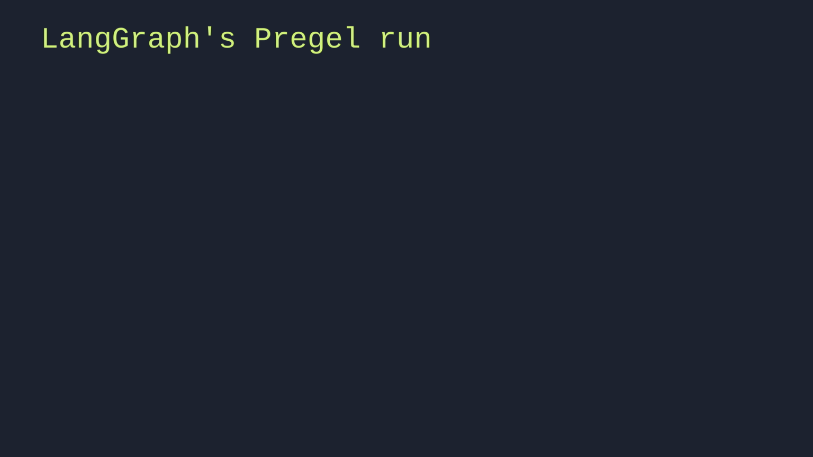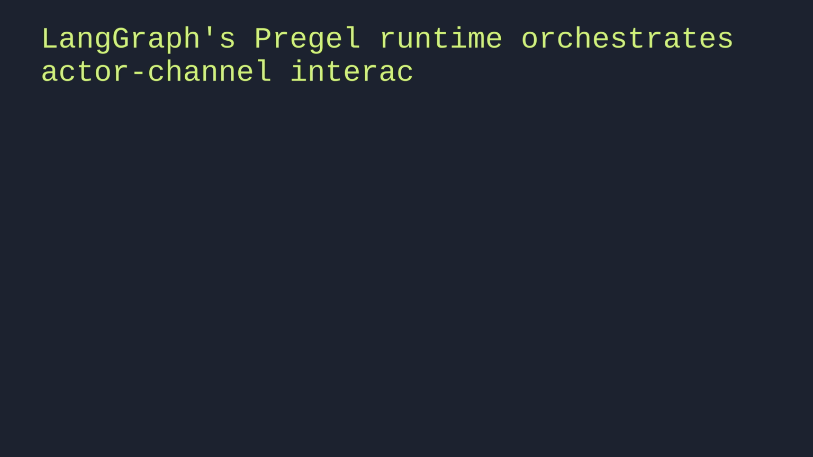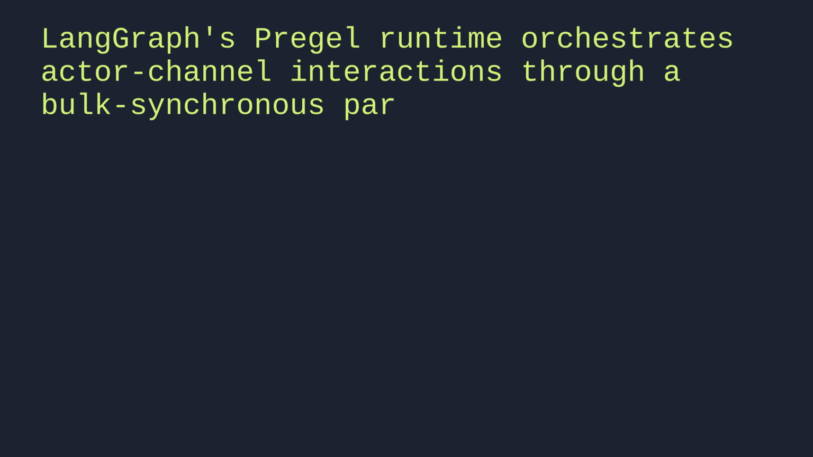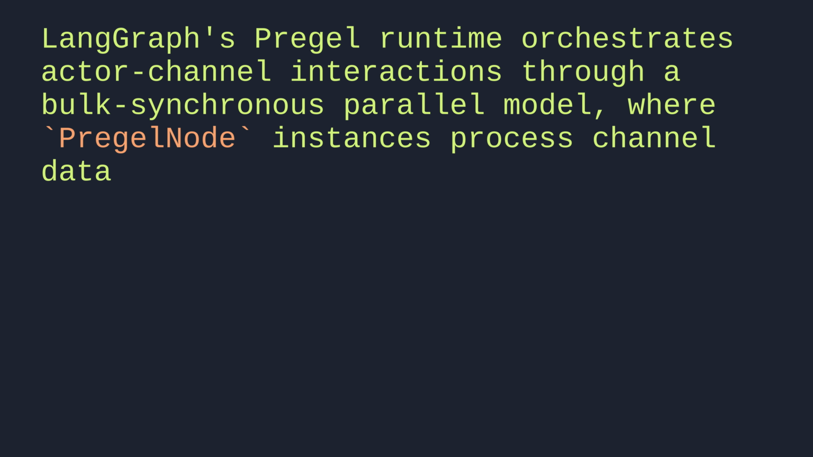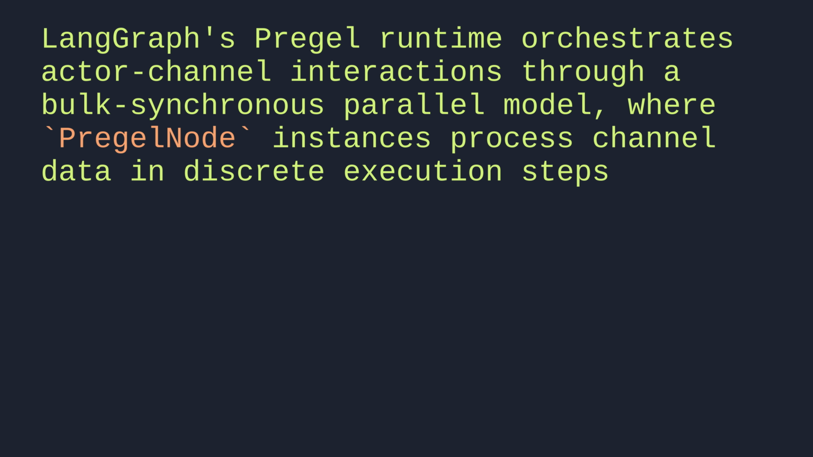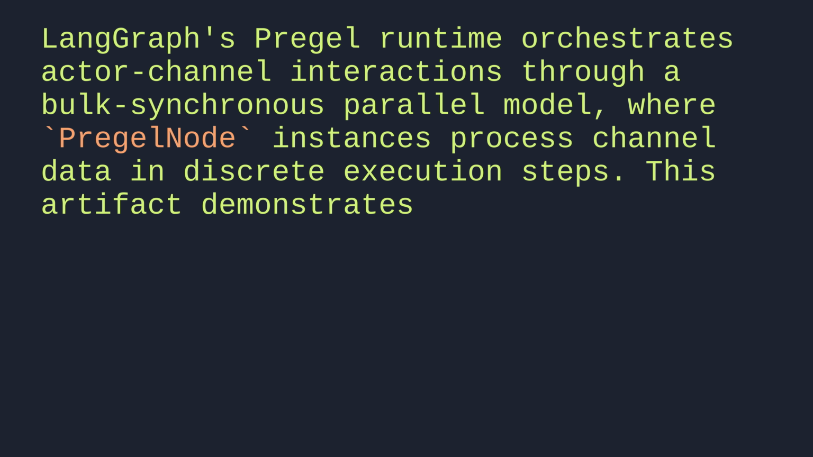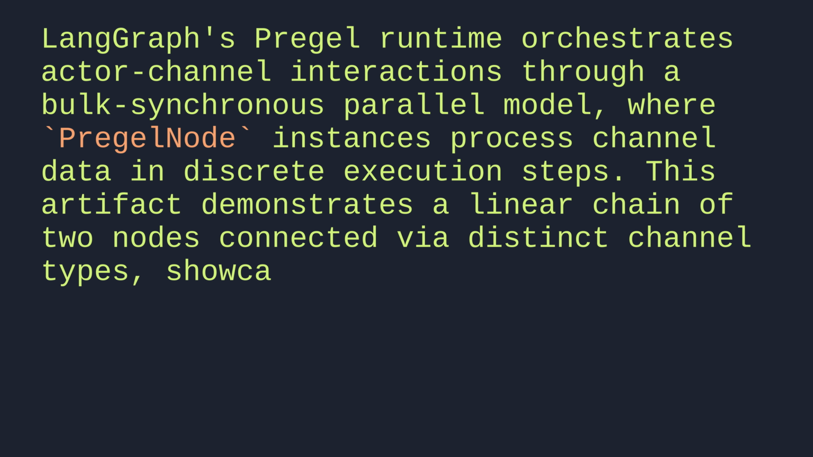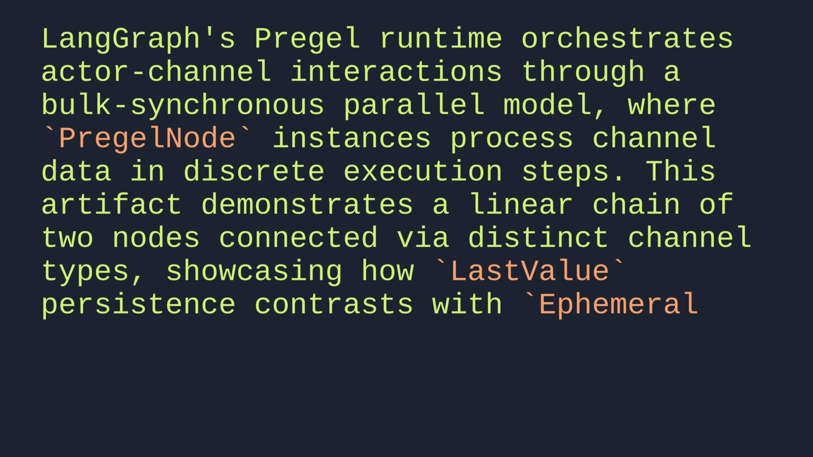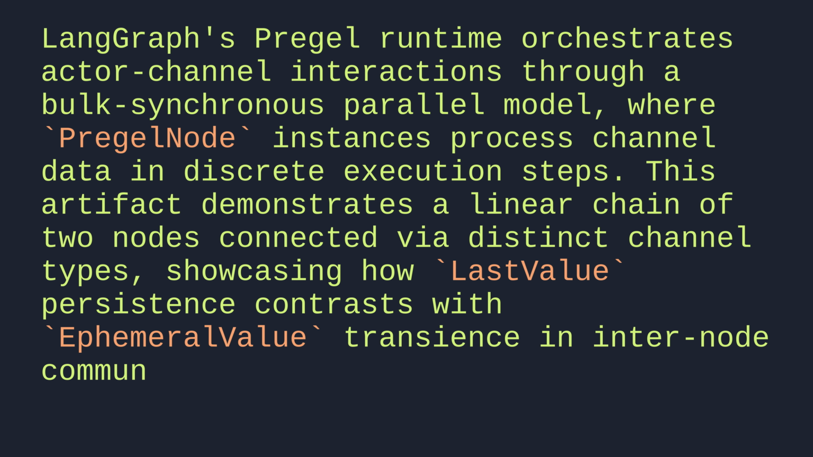LangGraph's Pregel runtime orchestrates actor-channel interactions through a bulk-synchronous parallel model, where Pregel node instances process channel data in discrete execution steps. This artifact demonstrates a linear chain of two nodes connected via distinct channel types, showcasing how LastValue persistence contrasts with EphemeralValue transients in internode communication.